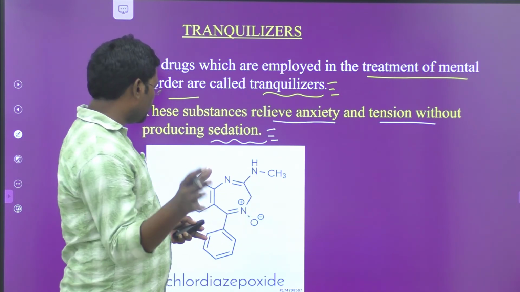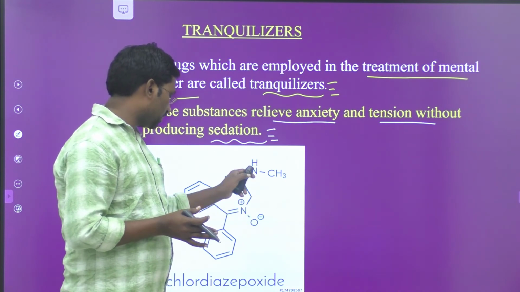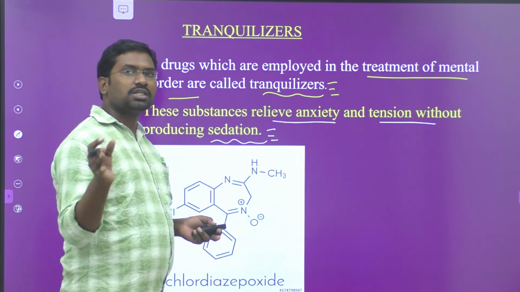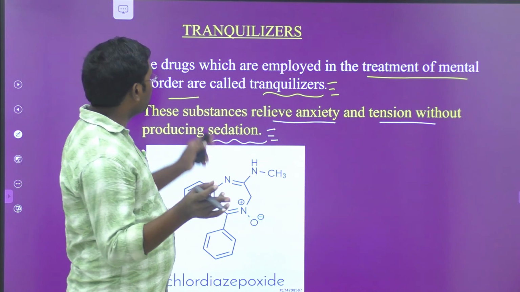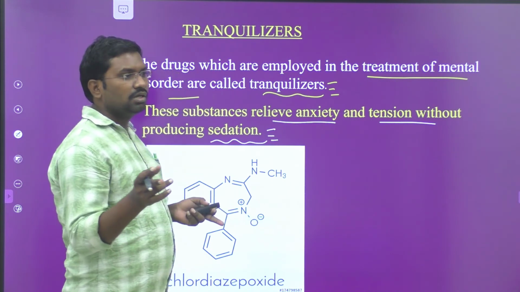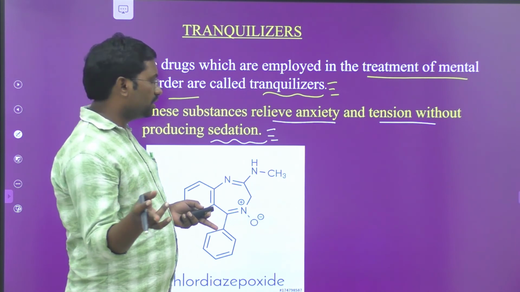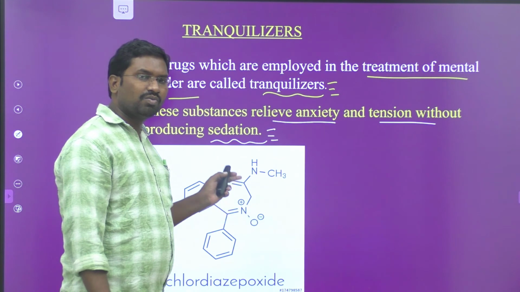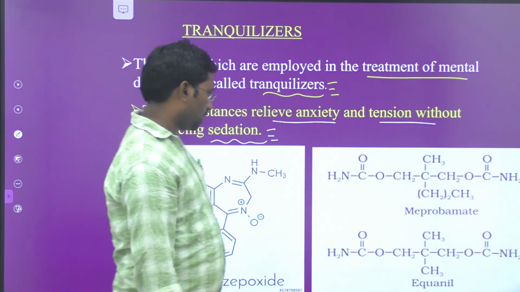In the examination pattern also, these structures may be asked. For example, how many nitrogen atoms are present in chlordiazepoxide? Such types of questions are asked in the objective pattern also. Therefore it is necessary that we know the examples for antacids or tranquilizers or whatever it may be. It is necessary to know the structures of different types of drugs, identify what type of rings are there, and what number of atoms are present.